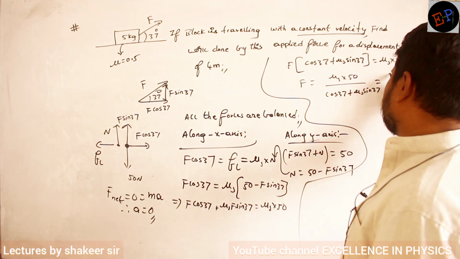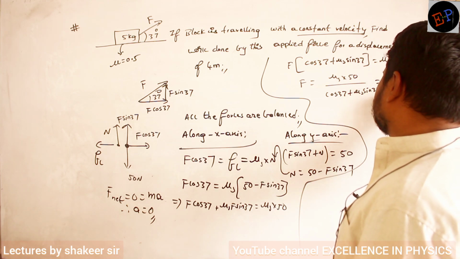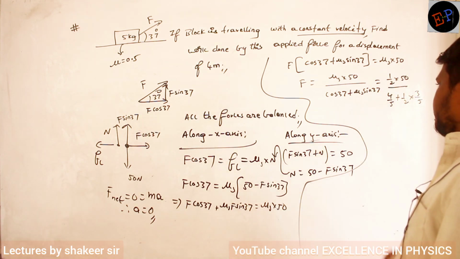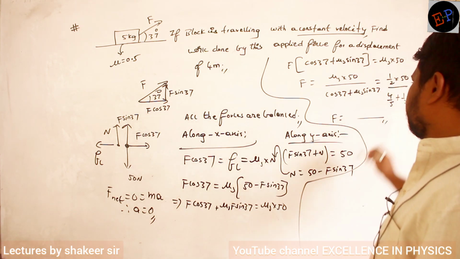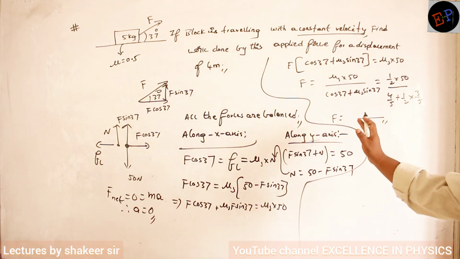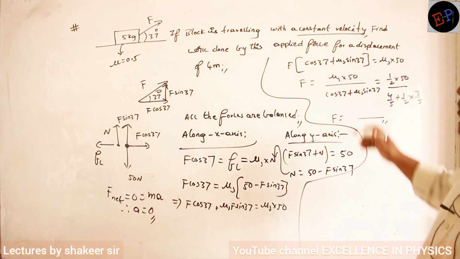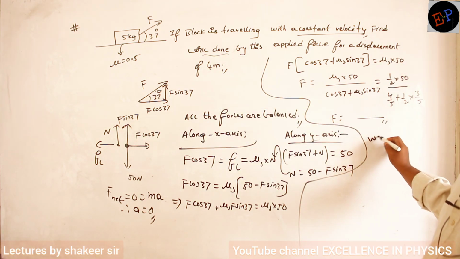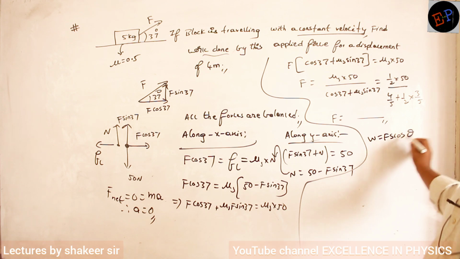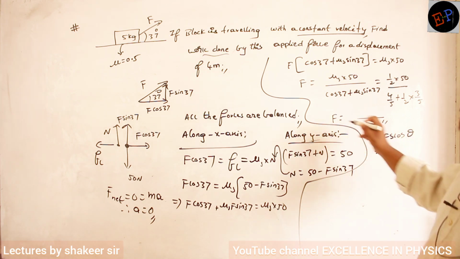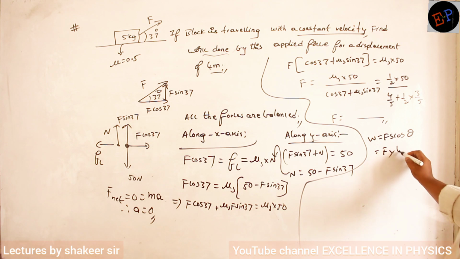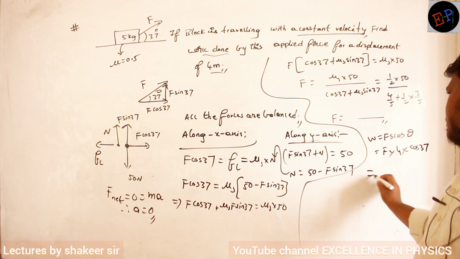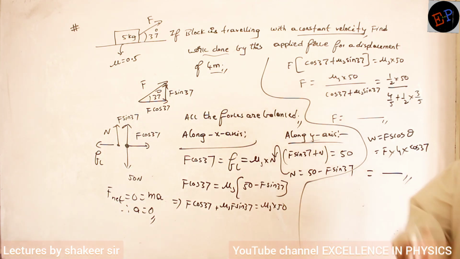So mu s value is 1 by 2. 1 by 2 into 50 divided by cos 37, which is 4 by 5, plus 1 by 2 into sin 37, whose value is 3 by 5. So calculate the F value. Then very easily I can calculate the work done. Once you calculate the F value, can't I calculate the work done? Work done by the external force only, he is asking. So the work done formula is F s cos theta. Force I will get here. Displacement he already gave, 4 meters. Angle he already gave, it is 37 degrees. So cos 37. So calculate the work done, that is our answer. So very simple.